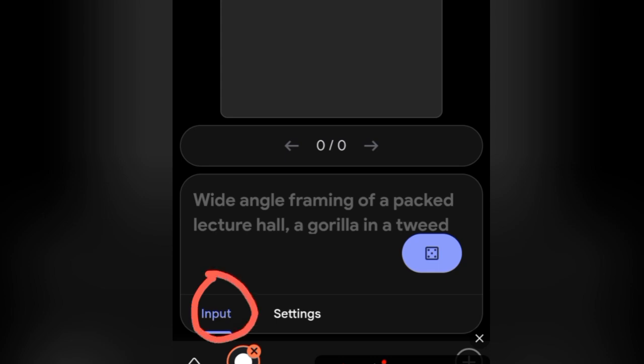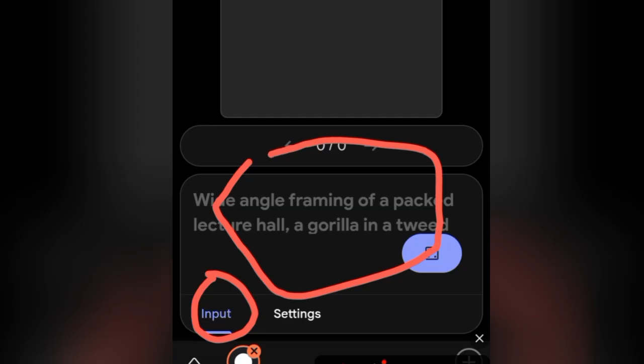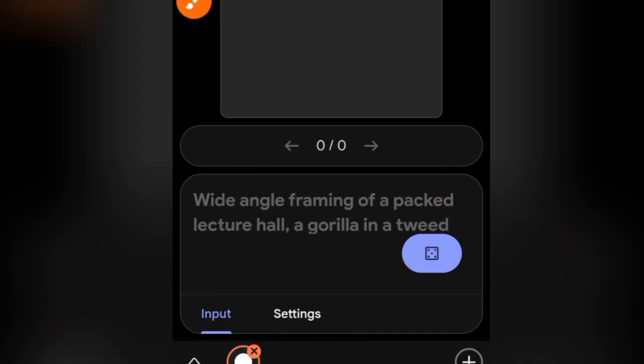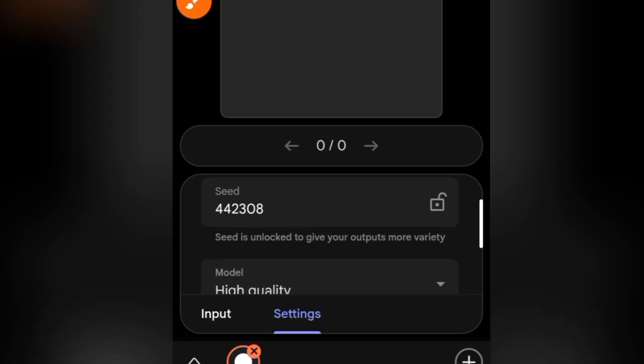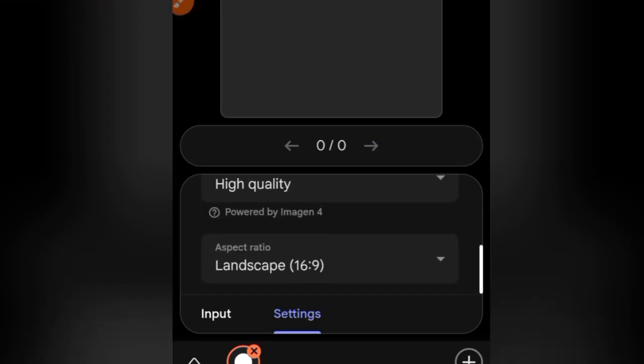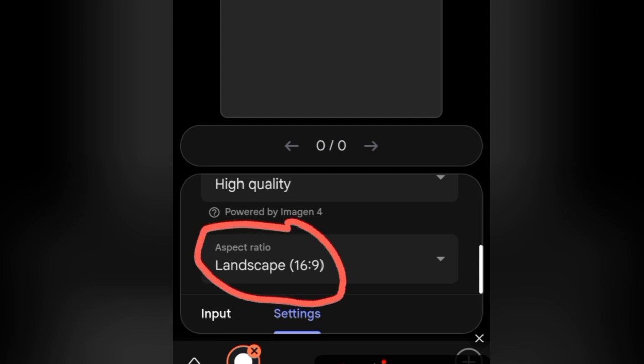The input has to do with this box, where I'm going to insert my image prompt, while the settings, this particular area, is where I'm going to decide whether it's going to be a landscape or portrait, that is the aspect ratio. So let me tap on the settings so that you see it. You can see now this is the aspect ratio here. This is where we select the aspect ratio.